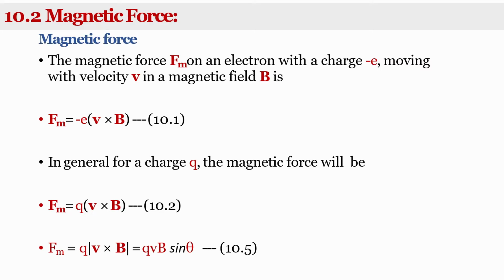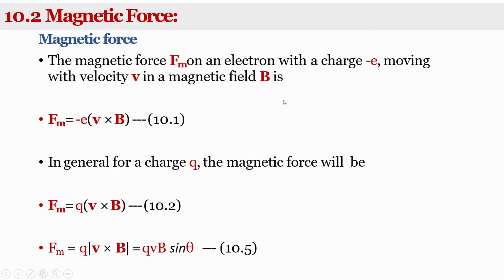The magnetic force, denoted by Fm, on an electron with charge minus e moving with velocity v in a magnetic field B is as follows.